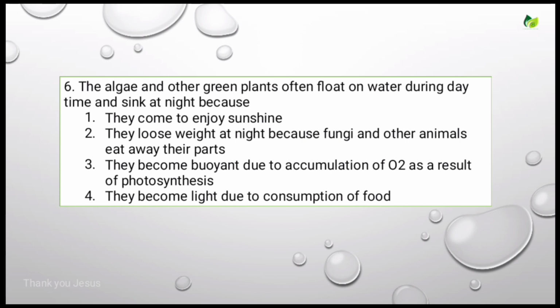The algae and other green plants often float on water during daytime and sink at night because? Options are: they come to enjoy sunshine; they lose weight at night because fungi and other animals eat away their parts; they become buoyant due to accumulation of O2 as a result of photosynthesis; they become lighter due to consumption of food. So the correct option is the third one. They become buoyant due to accumulation of O2 as a result of photosynthesis. Okay, so let's see the next question.